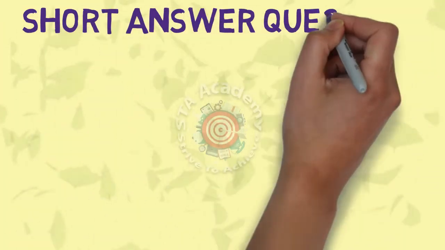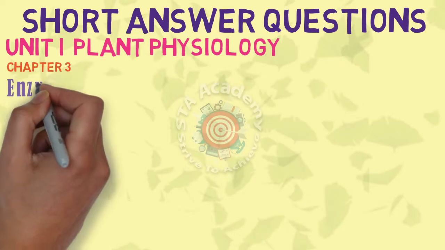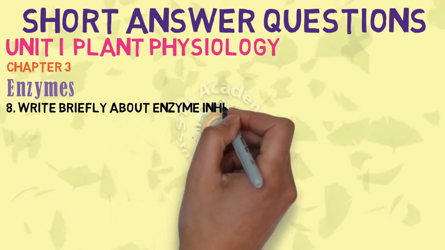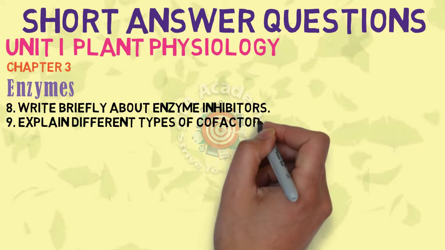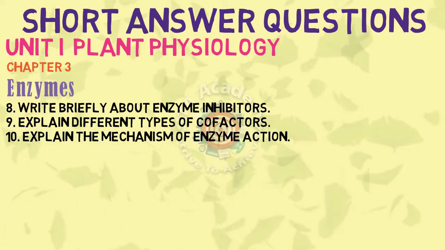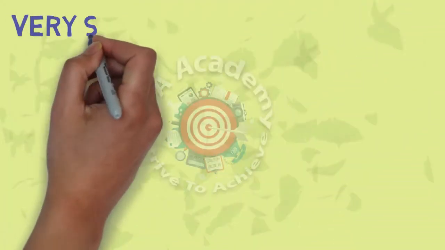Next is chapter number 3 from unit 1, that is enzymes. I have given 3 SAQs. 8th is write briefly about enzyme inhibitors. 9th is explain different types of cofactors. 10th is explain the mechanism of enzyme reaction. Let us see the VSAQs from the same chapter of enzymes.